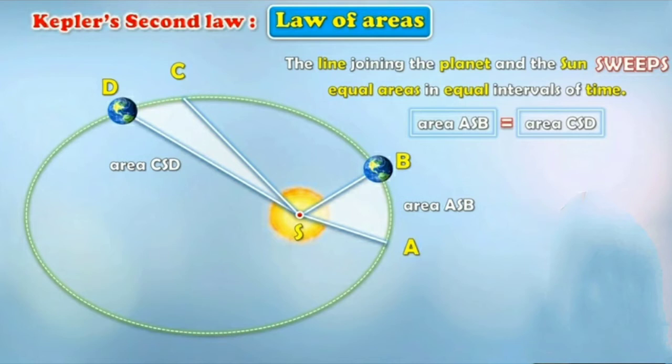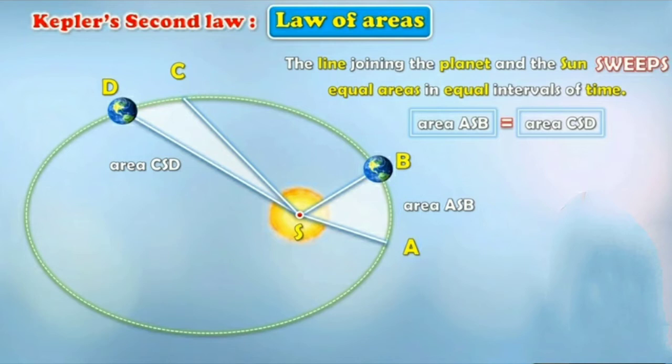That means the area covered by this is equal to the position of planets starting from A and C, shown by B and D respectively. Now the straight lines AS and CS sweep equal area.